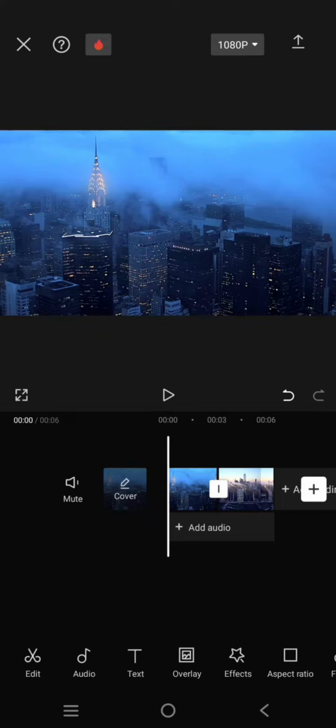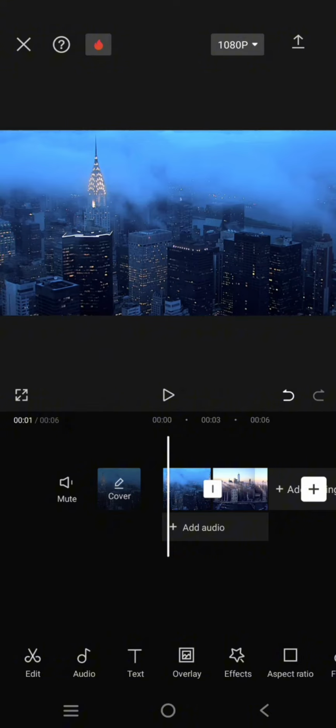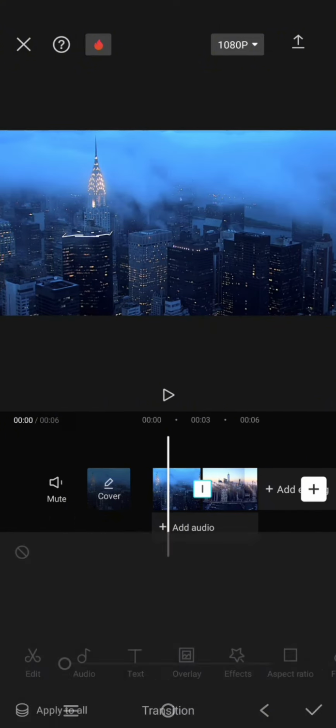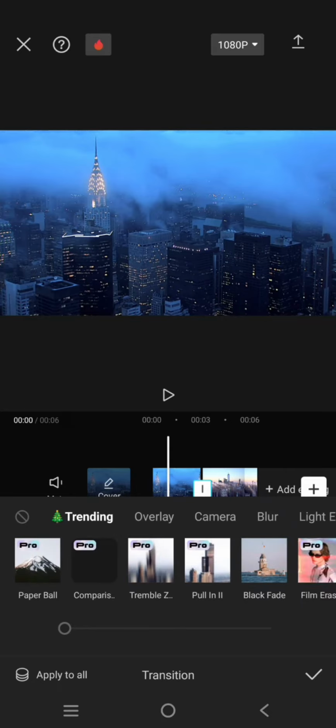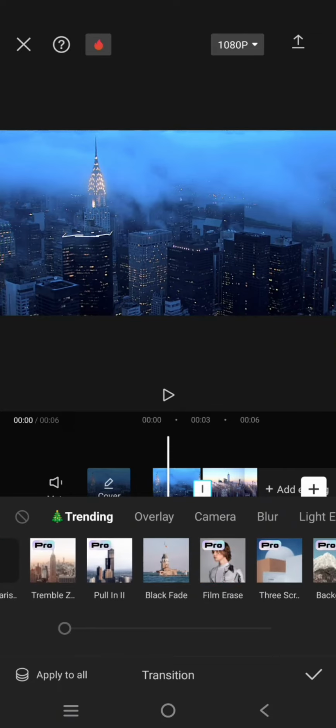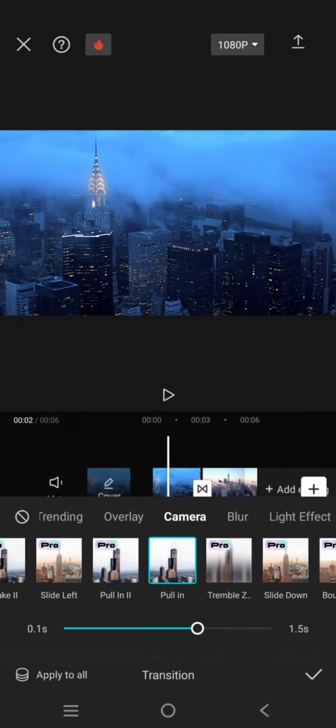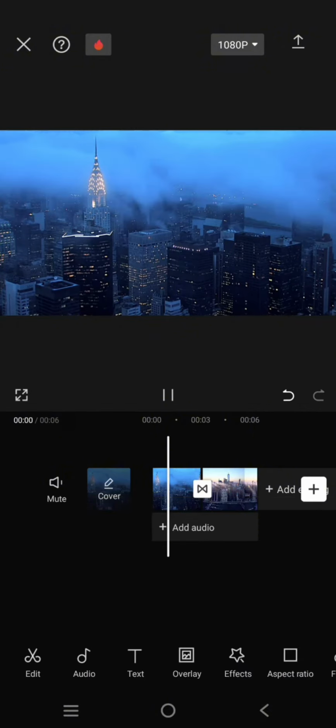On today's video, I'm going to show you how you can add a sound effect to your video transitions in CapCut Mobile. So in here, I've already imported two videos to my CapCut and I want to first add the transition. Okay, let's say I add the pull in transition to my clip. Okay, like this, click on the check icon.